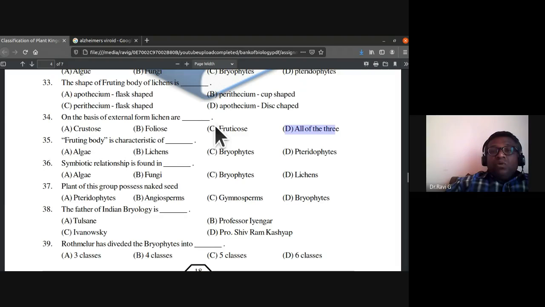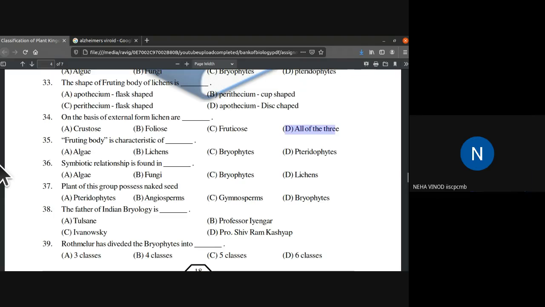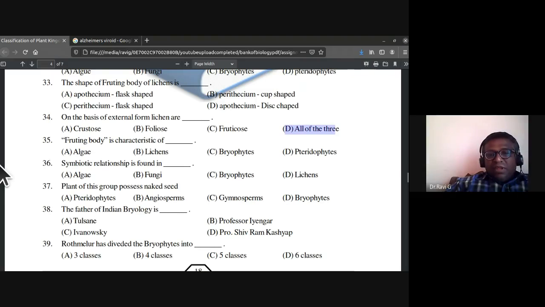Again, this is an out of syllabus question. So you might expect such sorts of questions to turn up. Fruiting body is characteristic of algae, lichens, bryophytes, pteridophytes. Just now we discussed the fruiting body of lichens, isn't it? So the answer is lichens. For the 35th, the answer is B, lichens.